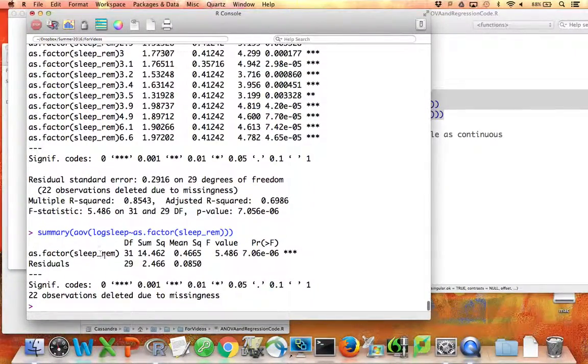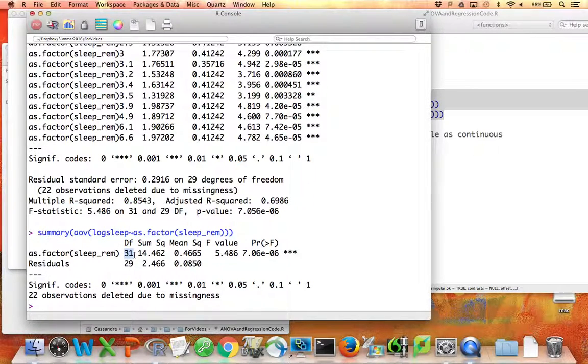Similarly, when you look at the ANOVA output, what you see here is that the degrees of freedom are something very different than 1. So there must have been 32 different possible values of REM sleep. So the degrees of freedom here is equal to 32 minus 1, which is 31.